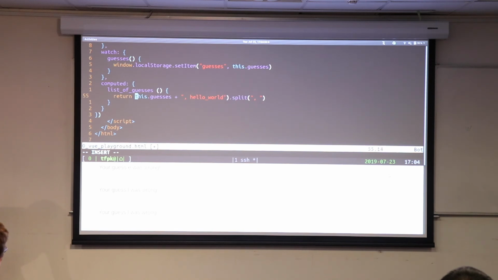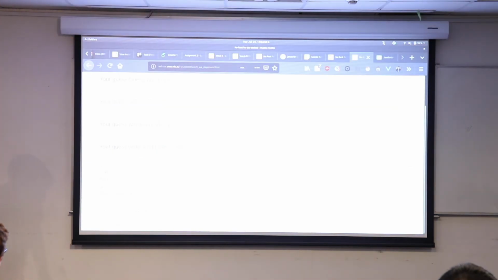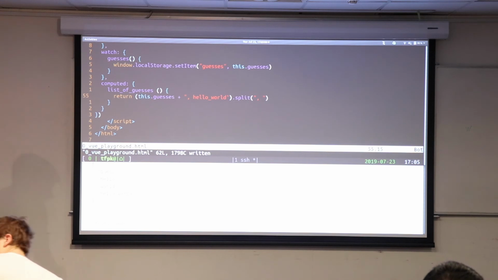Hopefully that will work. There we go. And so now, even though I haven't written it down there, yes, hello world comes up as one of my guesses. Again, useful because instead of having to express a composition of variables inside my code, or express it as a function, I now just have my own variable that's equal to a bunch of other things put together. Comes up quite often.